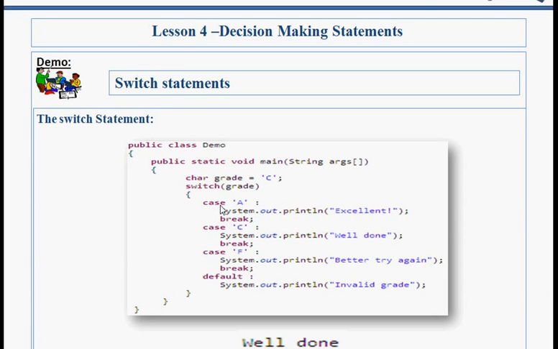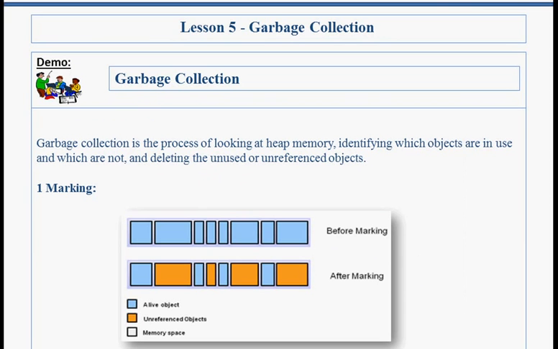Inside that I have taken different cases like case A, case C and F, and this one is default. For the first time, case A does not match with C, so it will not print this message. When it comes here, it will break and come to C. Yes, it matches, so it will give you the message as well done. If my case does not match with any of the cases, then it will give you the default message like invalid grade. So this is all about control flow.